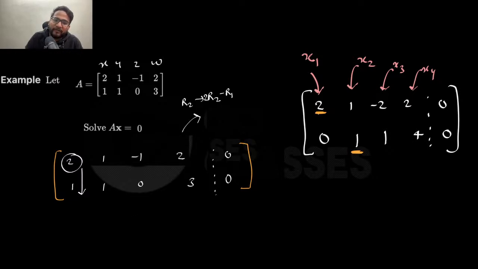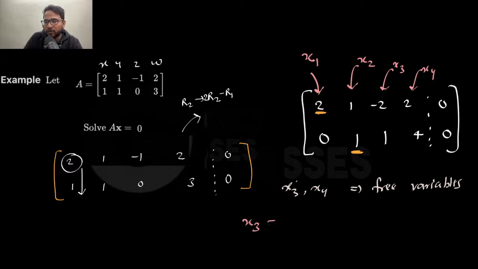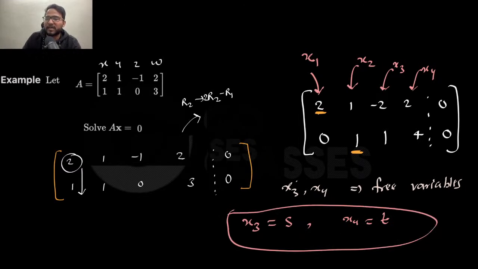Now, these are the pivot variables. The first step is to identify the free variables and set them to k1, k2. So the free variables I can easily identify are x3 and x4. Why? Because in the x3 and x4 columns, there are no pivots. So that's why x3, x4 are free variables. Let me know if that is clear to everyone. Now you need to set them: x3 is equal to, let's suppose, s, or maybe k1, k2, and x4 is equal to t, right? The first step is to set them to some values, let's suppose s and t.